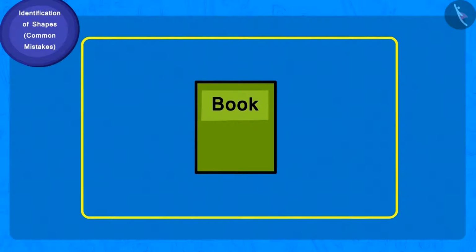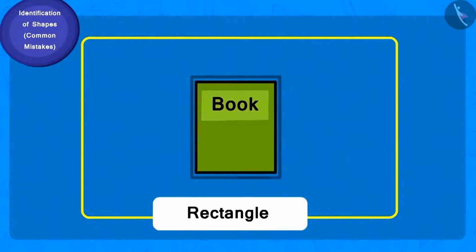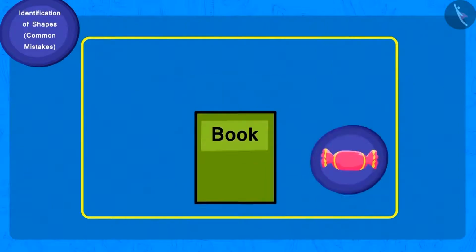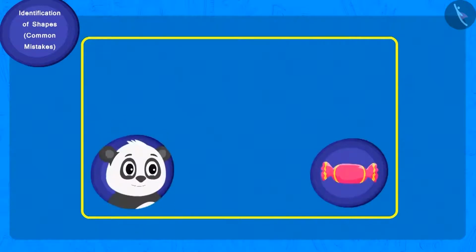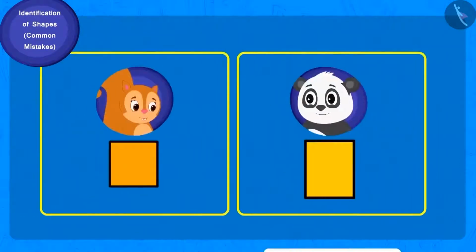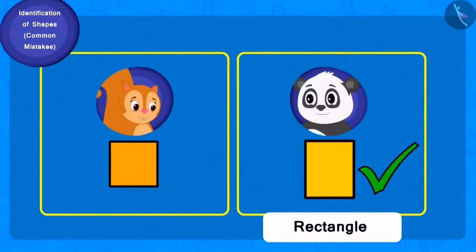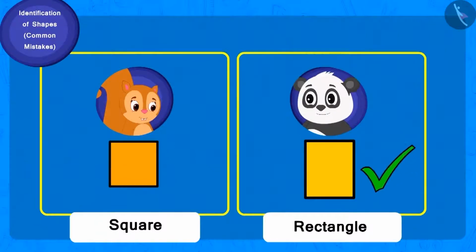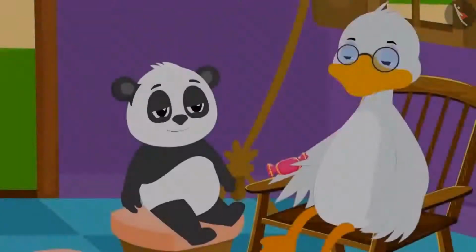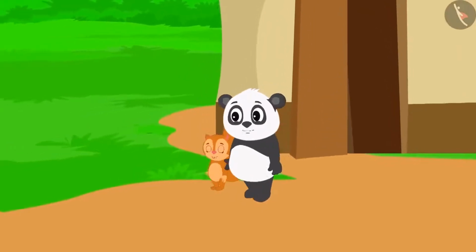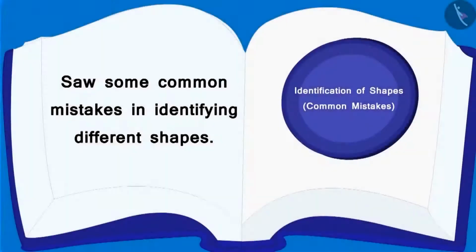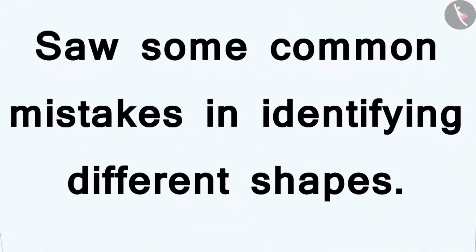So, what shape is the book? The shape is rectangle. So, who will get the toffee? Golu. So, Golu's answer, a rectangle, was absolutely right. And Chanda's answer, square, was incorrect. Chacha gave Golu the toffee. And Chanda and Golu happily went back to their homes. Children, in this lesson, we have seen some common mistakes related to identifying different shapes.